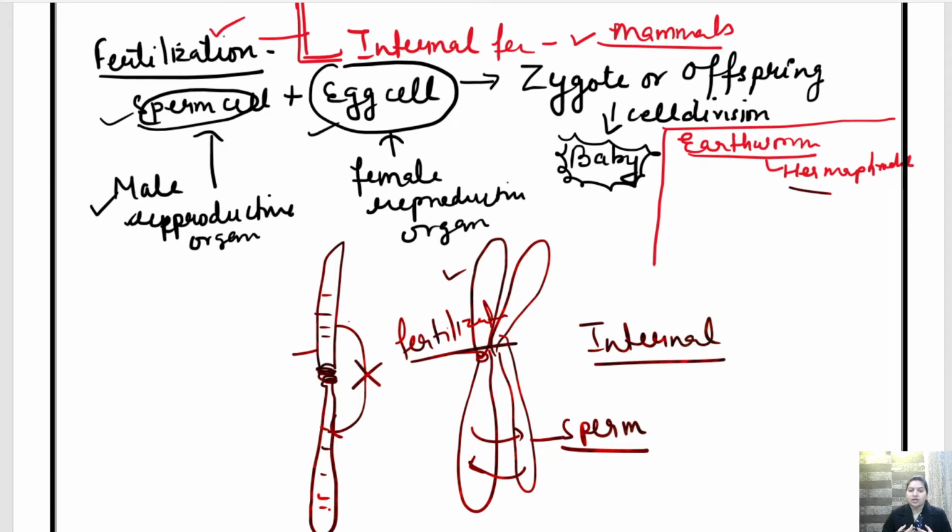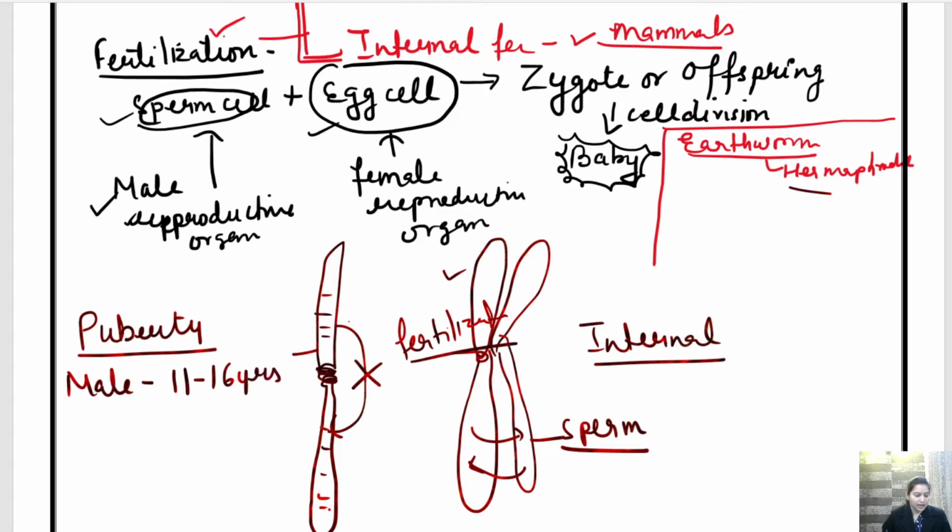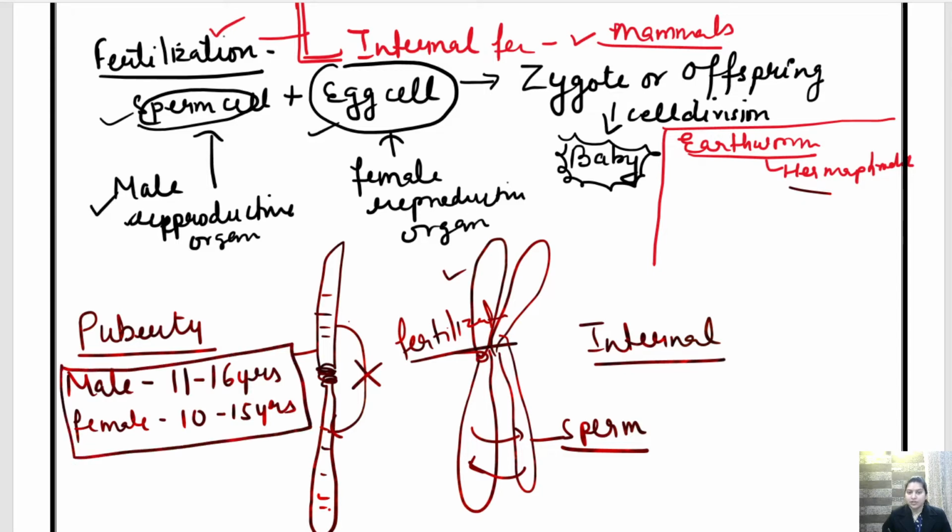That particular age is called puberty. In case of males, it is from 11 to 16 years, and in case of females or girls, it is 10 to 15 years.